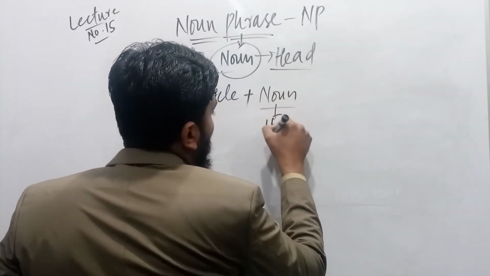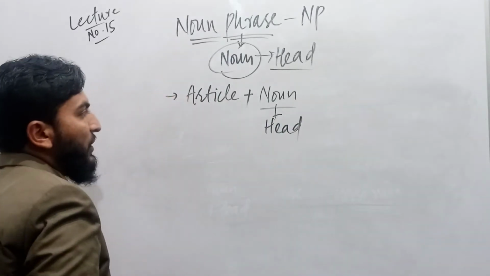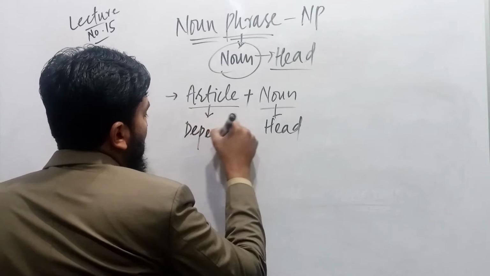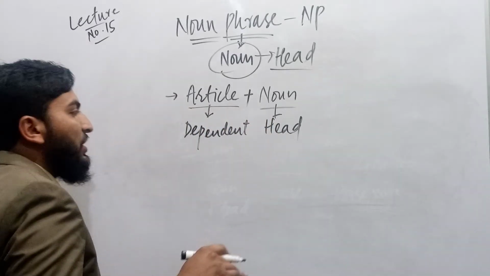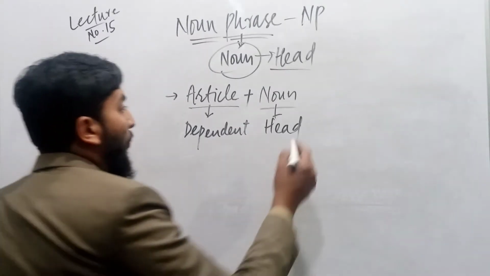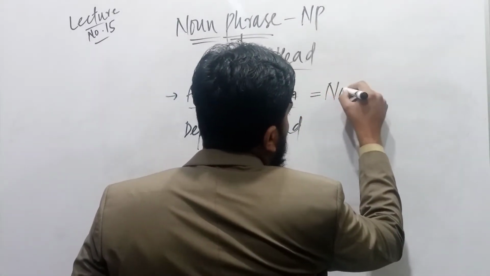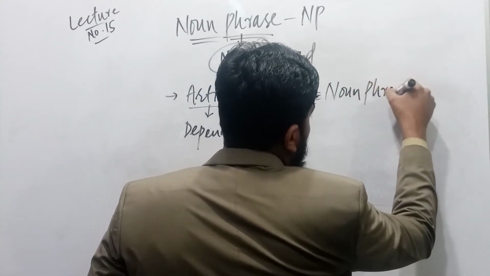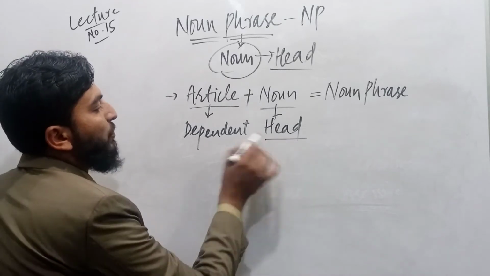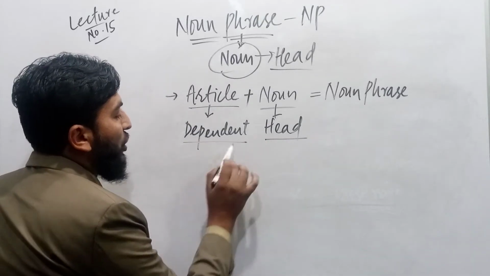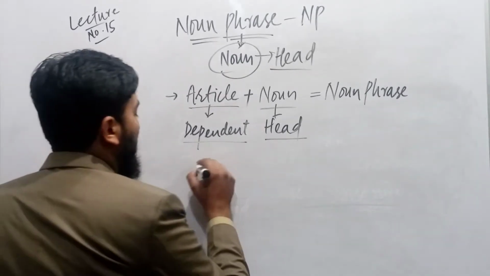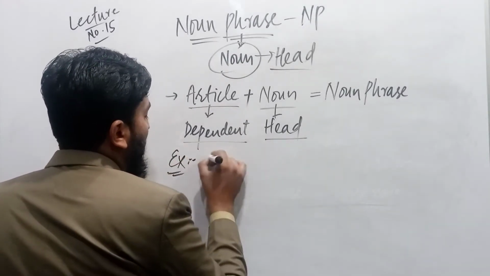This noun plays the role of head in a noun phrase, and the article plays the role of dependent, because without the head, this article has no meaning in this phrase. This phrase is called a noun phrase. So in a noun phrase, the head part must be noun, and we can use an article as dependent. For example, I say a boy.